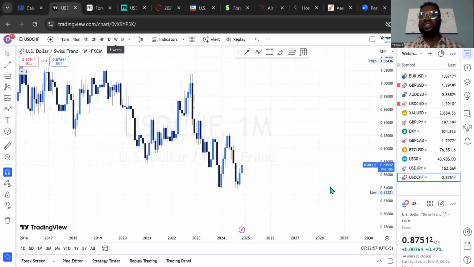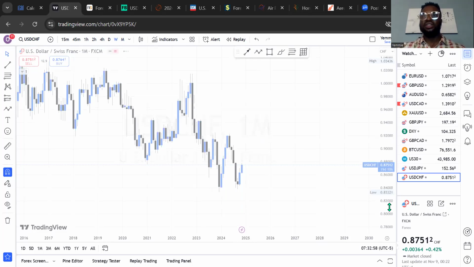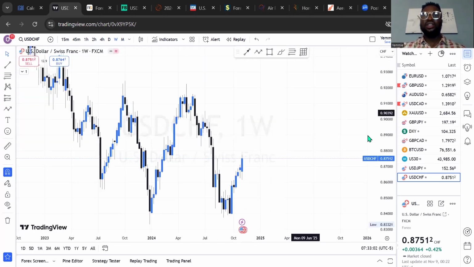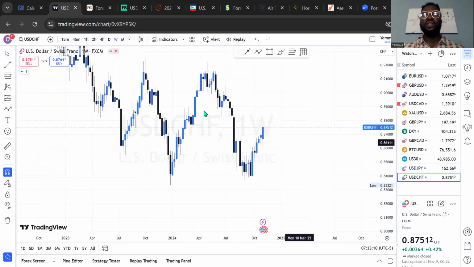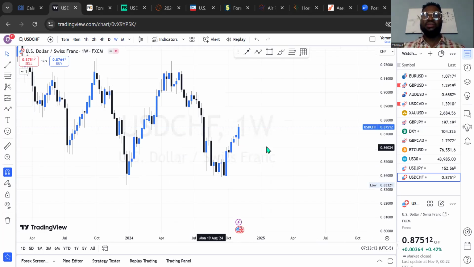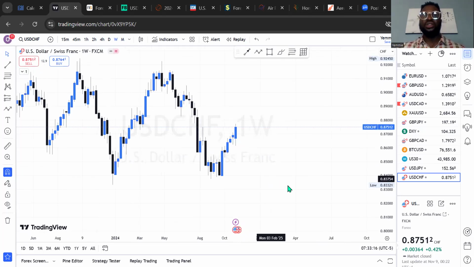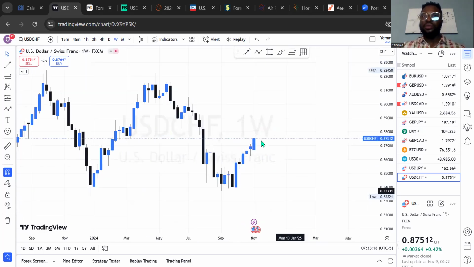So what are we expecting to see on USDCHF in the coming days and coming weeks? Let's further see that clarity on weekly time frame analysis, and let's see where the market is currently and what the market still needs to do. We've seen a pool of liquidity across the charts all along. This is USDCHF, so it's not a new thing. And what we can see here is that the market has created a strong bullish momentum for the last week candle.